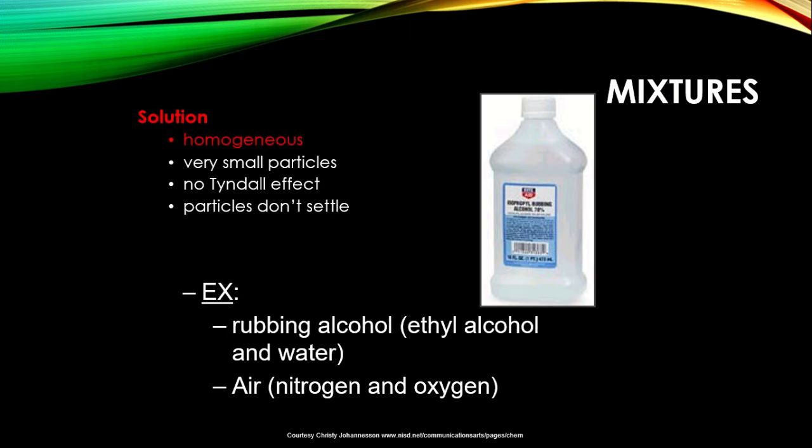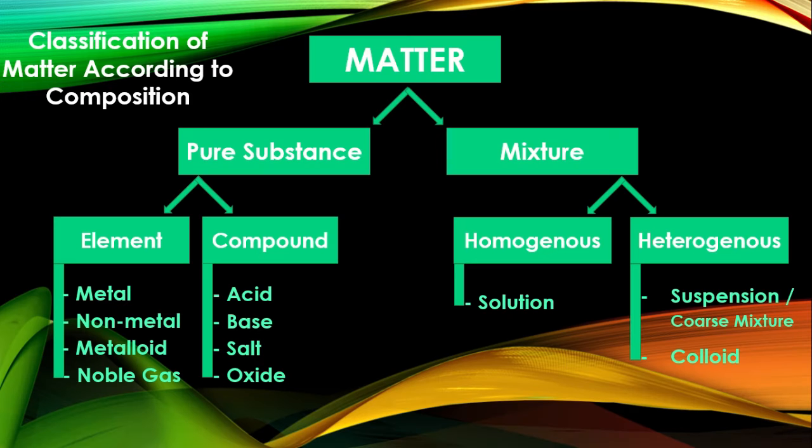Another example is your rubbing alcohol. Rubbing alcohol has its composition printed on the label, whether it be 70% alcohol or 50% alcohol. If 100 ml of alcohol has a label that says 70% alcohol, then that means 70 milliliters of it is alcohol. The remaining 30%, or the 30 ml, is water. Despite it being composed of two different substances, you cannot identify which one is the alcohol and which one is the water.